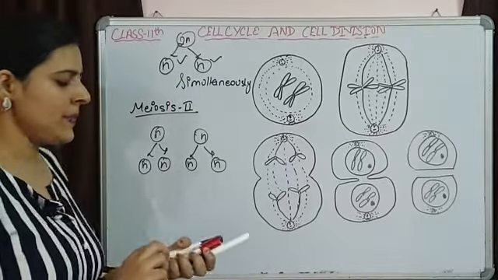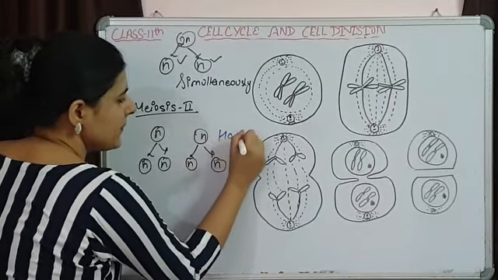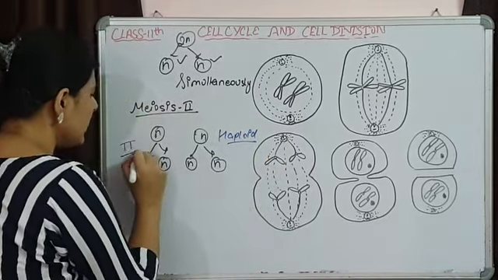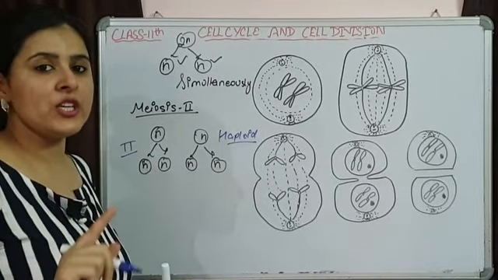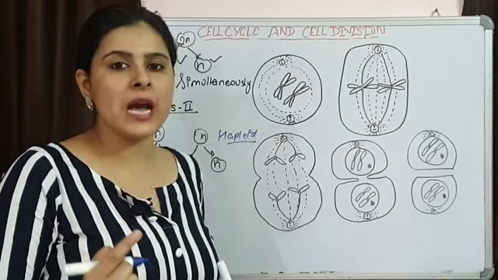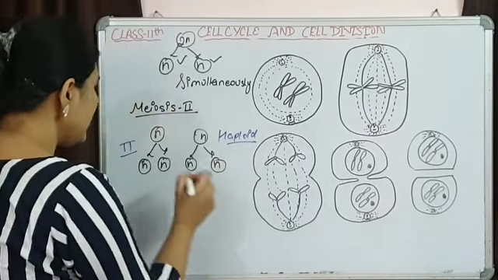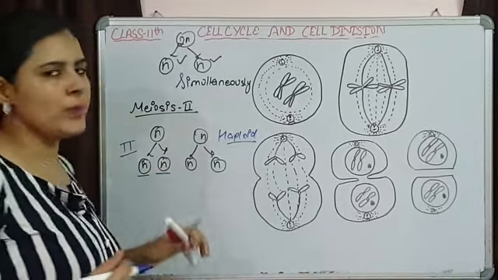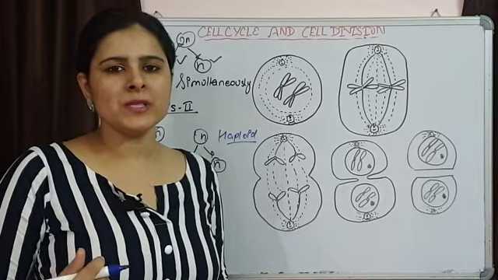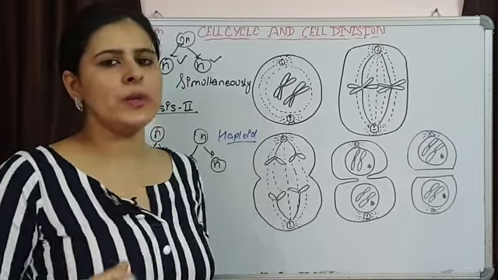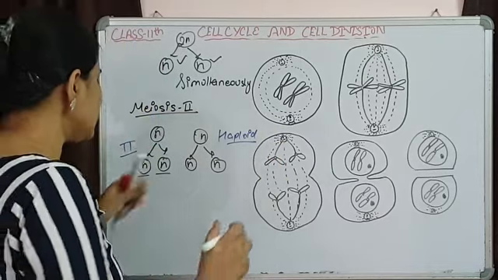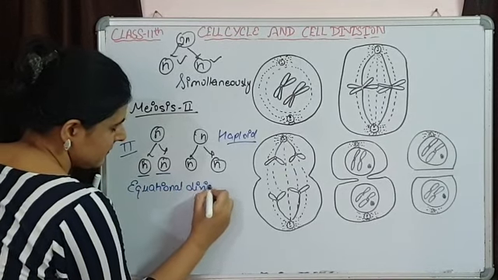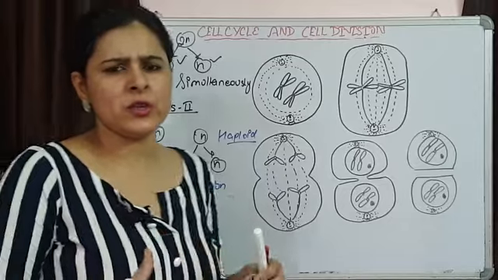In meiosis 2, what will happen? We have haploid cells that were the result of meiosis 1. When these haploid cells undergo meiosis 2, there is equational division. Equal numbers of chromosomes are going to be distributed. That's why the daughter cells formed after meiosis 2 are also going to be haploid. Beyond this, the number of chromosomes does not reduce. That only happens in meiosis 1. So that is an equational division, and almost similar to mitosis.